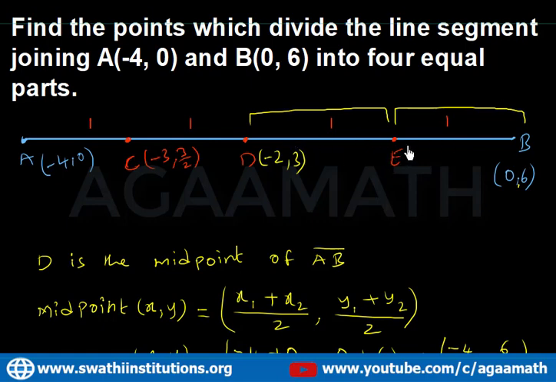It means E is the midpoint of DB, where D is minus 2 comma 3 and B is 0 comma 6. Remember that D is minus 2 comma 3.